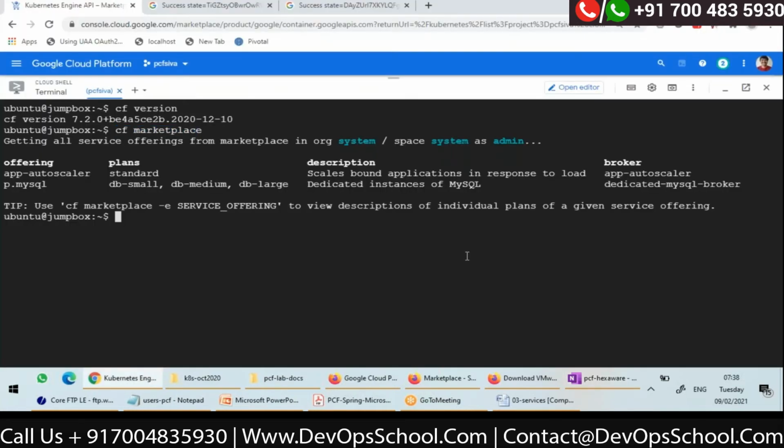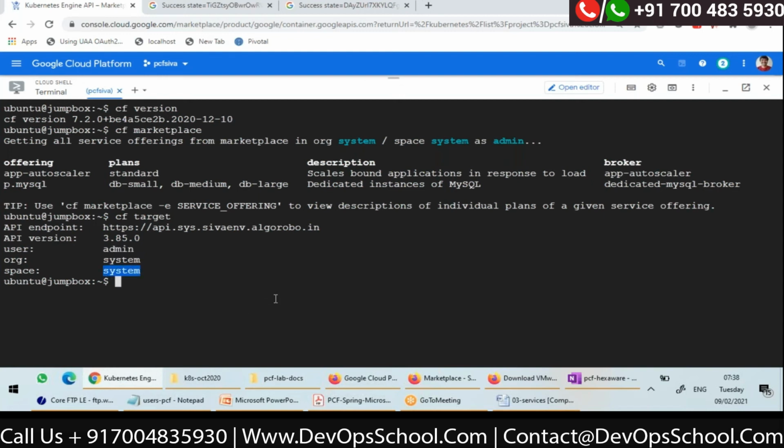So I just want to check which space I'm in. cf target. Actually, I logged in as admin. That's okay. I'm in the system organization. I am in the system space. Okay. Now, if I want to create an instance of a service, I have to use cf create-service.